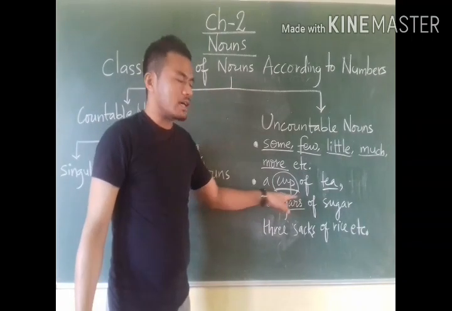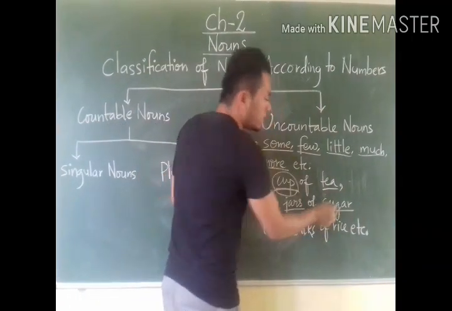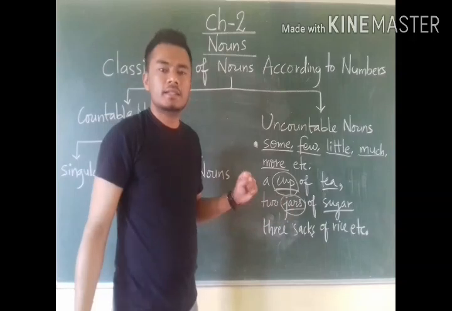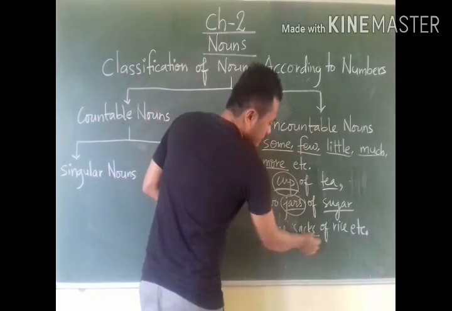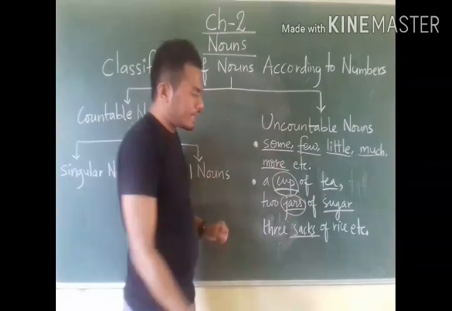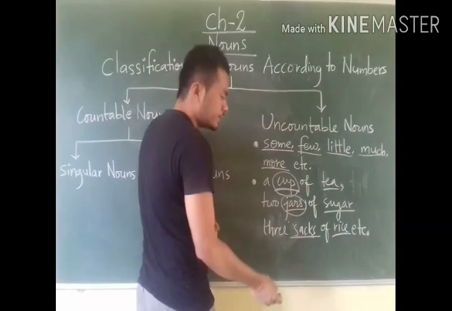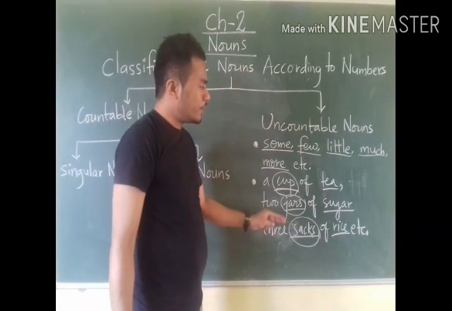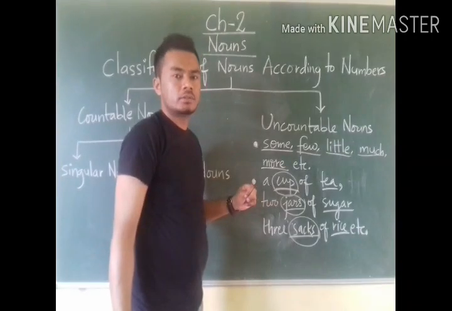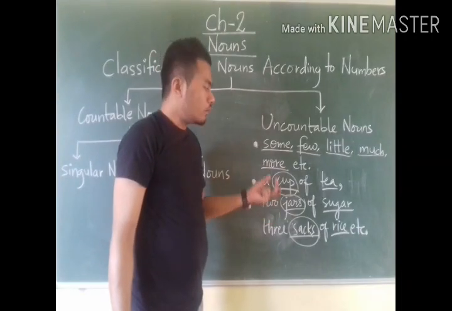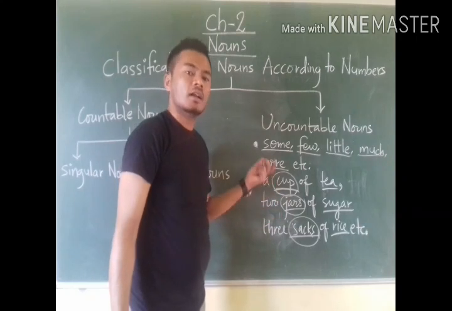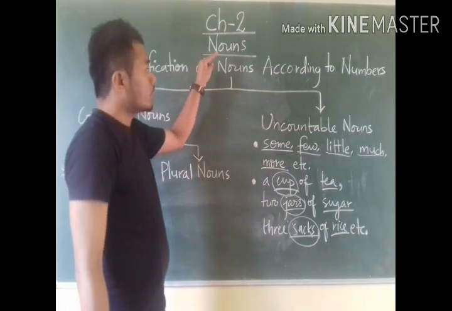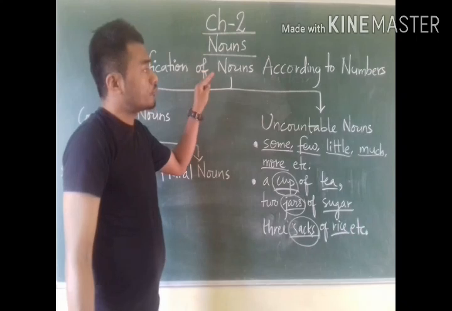Like 2 jars of sugar. Here sugar also is not countable, but by using the word jars, we have made it countable. In the same way, 3 sacks of rice. We know rice is not countable, but the word sacks has made it countable. So this way we can count uncountable nouns by using other nouns. Understood? So these were the classification of nouns according to numbers.